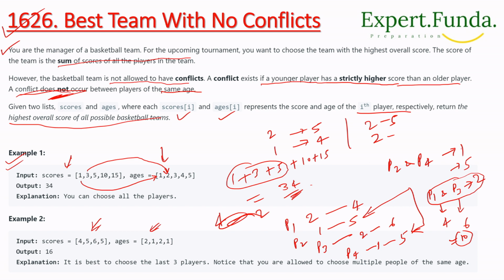So what will happen, it is best to choose the last three players. We'll choose the last three players, P2, P3, P4, correct? So the total will become 11, correct? Sorry, 11, 6 and 5, 11 and 5 is 16, we will get 16 as output. And if we select P1, P3, P4, any of these, we will get 10, 14, right? We will get 14. So it is better to select the last three. Okay, you got it? I think you have got it.